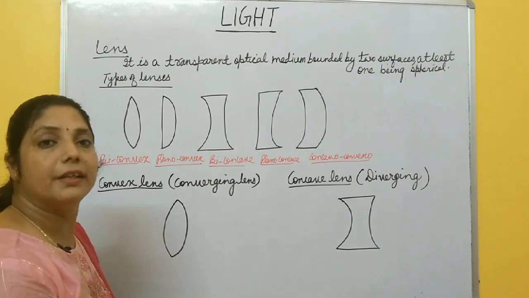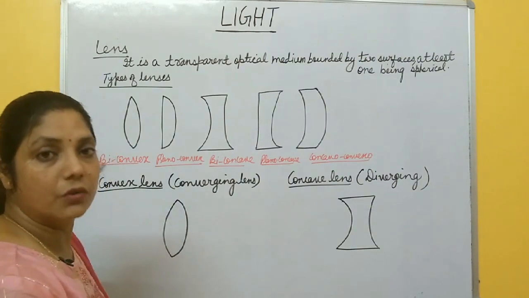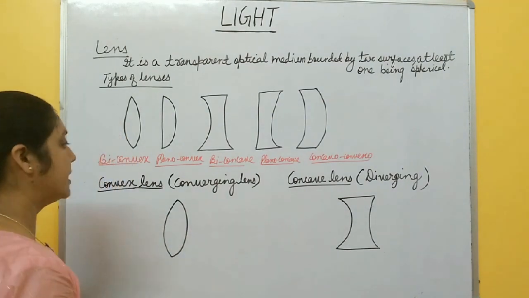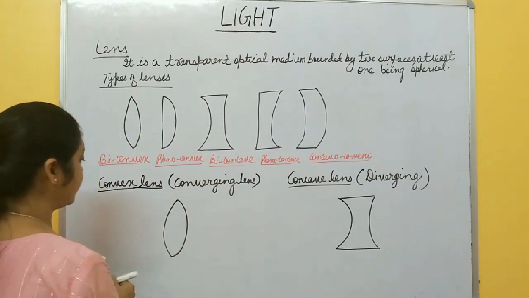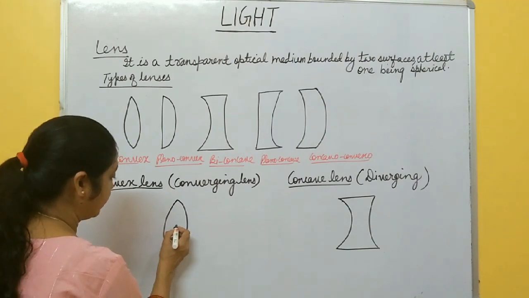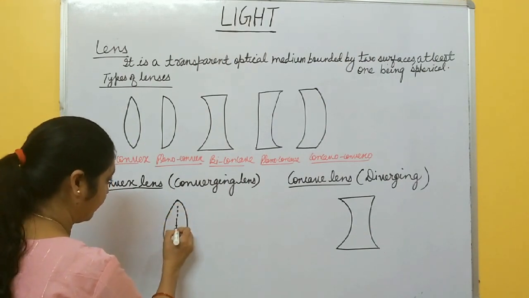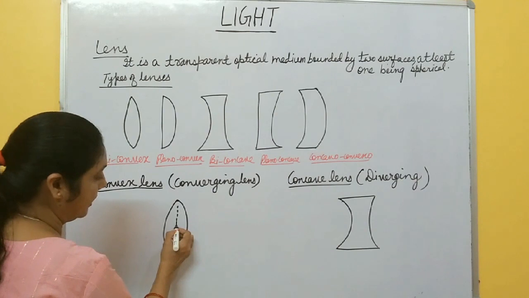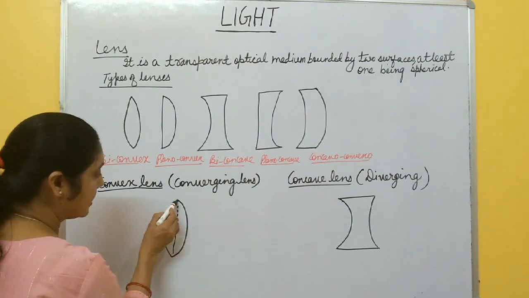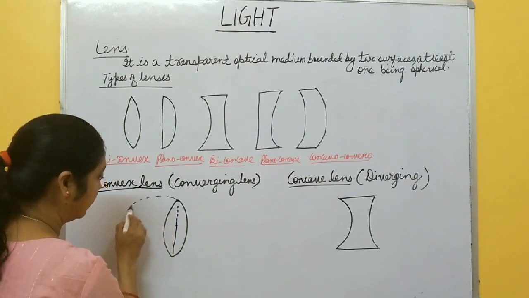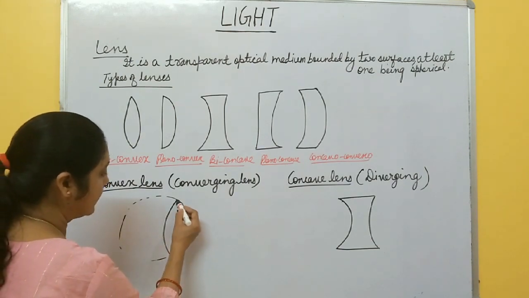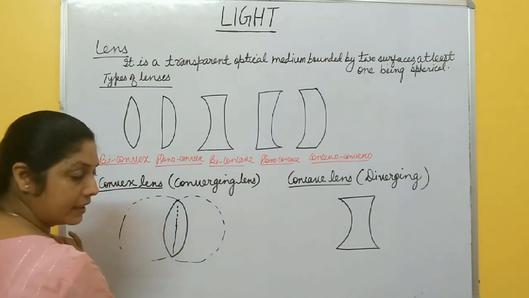So there are different terminologies related to this convex and concave lens. Let us discuss one by one. First one is center of lens. Suppose this one is the center of the lens. This surface is made by this spherical surface, and that surface is made by that spherical surface.